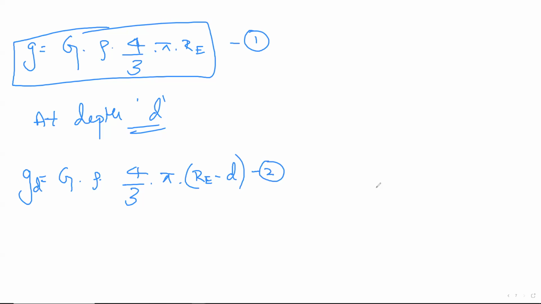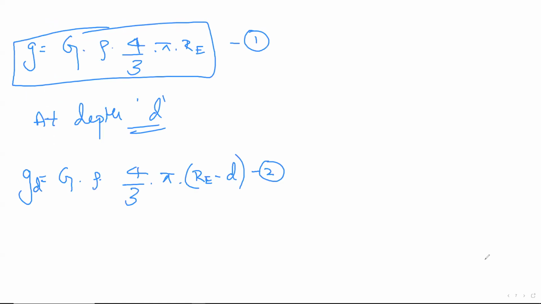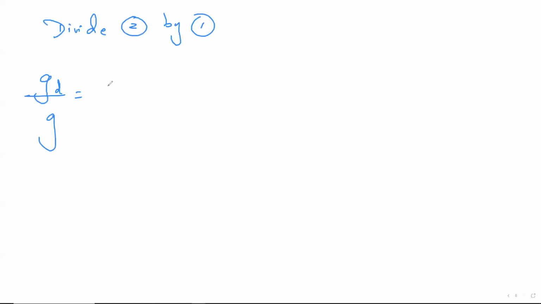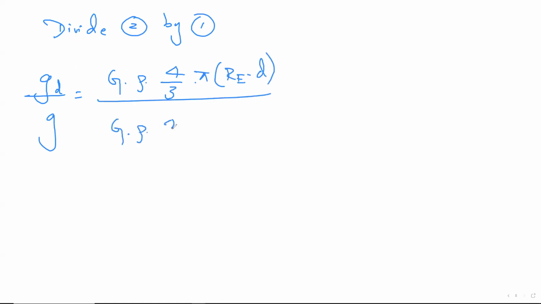Just like the one which we did for the previous one, we divide one by the other. Divide equation 2 by equation 1. Always 2 by 1. GH or GD should always be on top. So left hand side becomes GD divided by G, is equal to, in the second equation, what all is there? G rho 4 by 3, everything I copy. Careful. G rho 4 by 3 pi RE minus D was there. Here, G rho 4 by 3 pi RE was there.